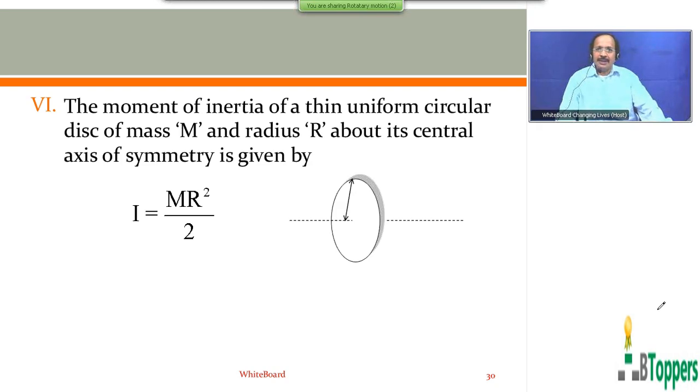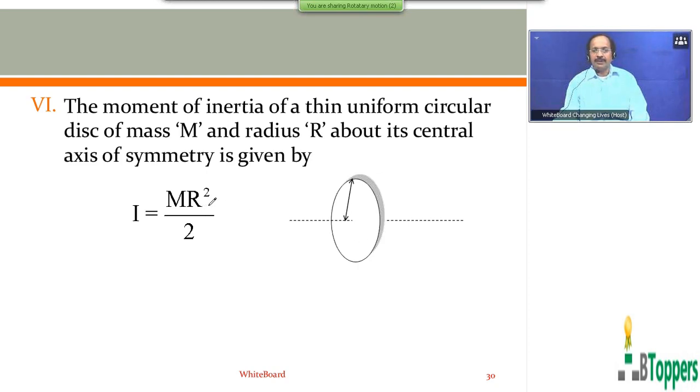So in my previous class, I was showing you the list of the formulae for moments of inertia of some of the regular objects about an axis of symmetry passing through center of mass. On the screen, this is the last result I have shown you in the previous class. That is, the formula for moment of inertia of a uniform circular disk of mass m and radius r about its central axis of symmetry.